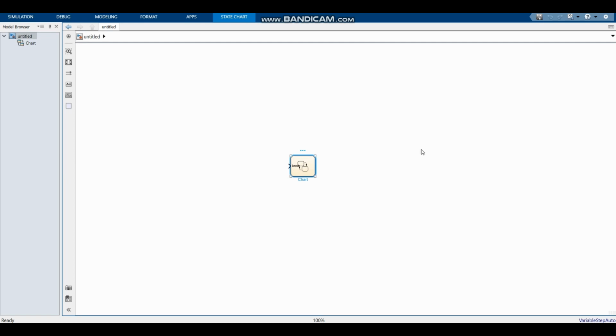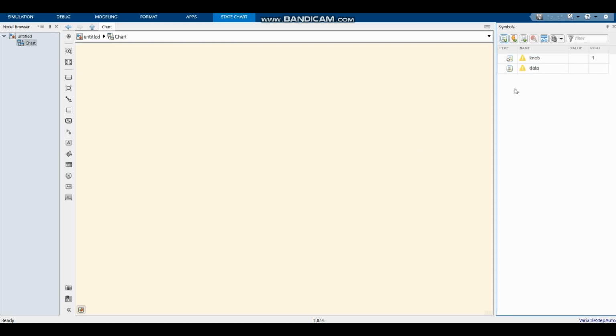So let's add a few more inputs. We're going to add a button as well, and the button is going to be used to switch between modes. And then lastly, we're going to add breaths per minute as an input, and this is going to set the frequency of our waves, so we can just call this BPM.